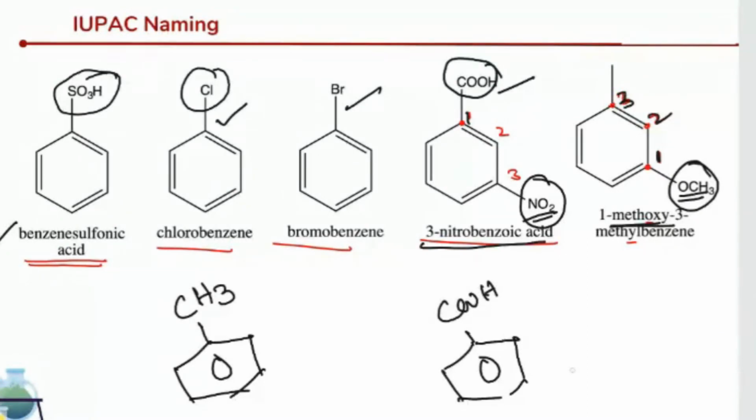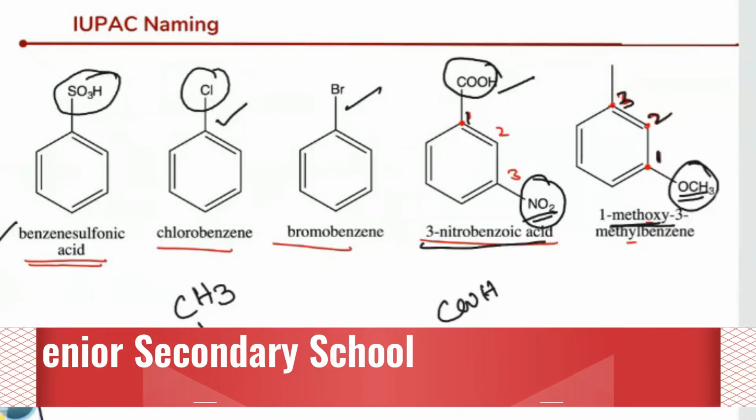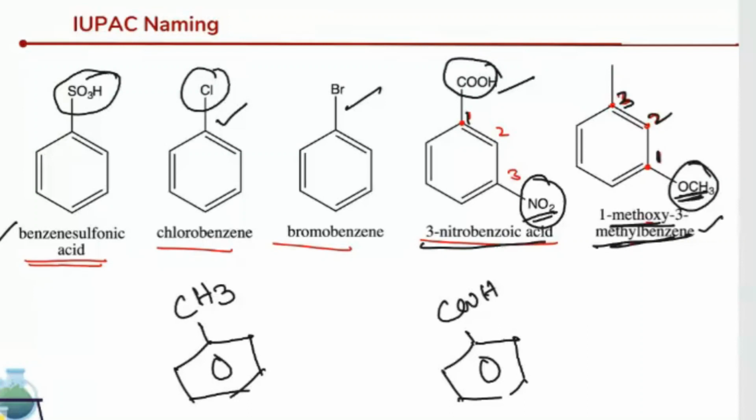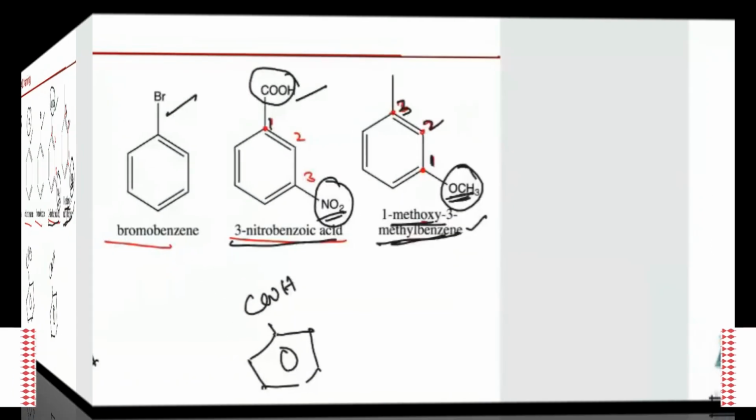At the third position, what is there? Methyl. First position, what is there? Methoxy. So we can call it 1-methoxy-3-methylbenzene. Am I clear? Because at the first position the methoxy group is there and at the third position methyl is there, all together on benzene. That is the reason 1-methoxy-3-methylbenzene.